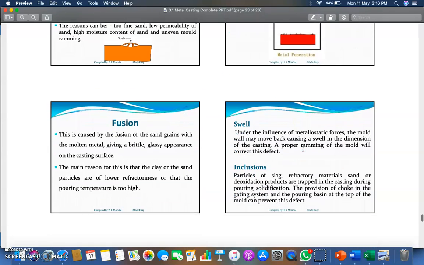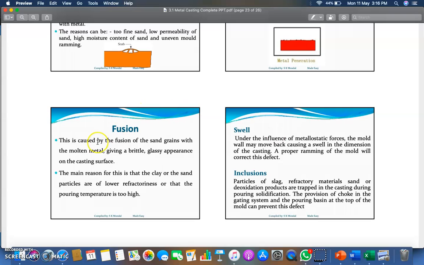Okay, now next is fusion. This is caused by the fusion of sand grains with the molten material. Means sometimes molten material will be fused with the sand, then it will create some kind of glossy appearance on the casting surface, and the main reason for this is clay or sand particles are of lower refractoriness. Means if they are not having good refractory qualities, then definitely it will create some kind of fusion. Okay, means mixing of molten material with the sand.